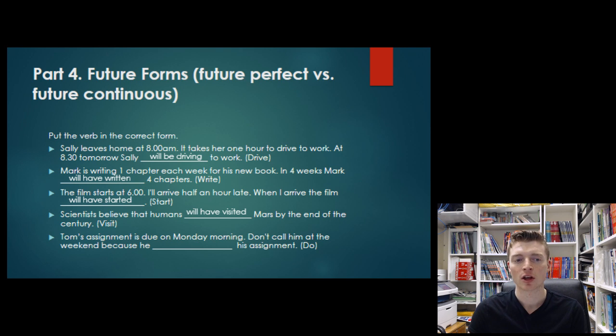And finally, Tom's assignment is due on Monday morning. Don't call him at the weekend because his assignment. So if his assignment is due on Monday, he's going to be very busy with his assignment over the weekend. So if you call him at the weekend, the action of doing his assignment will be in progress. He will be doing his assignment. Now, of course, here you could also use the contracted form. He'll be doing his assignment instead of he will be doing.